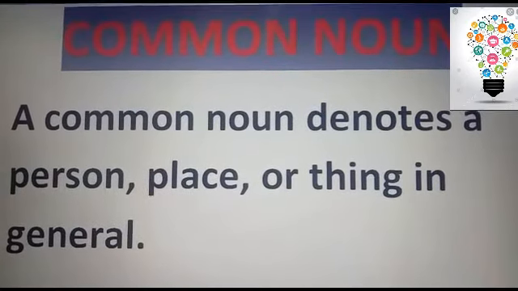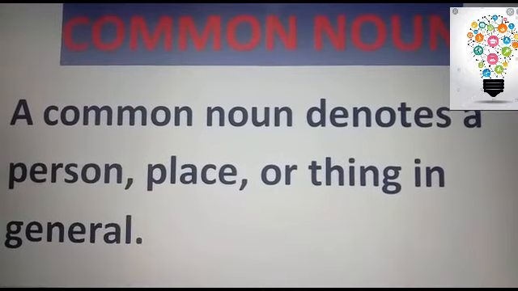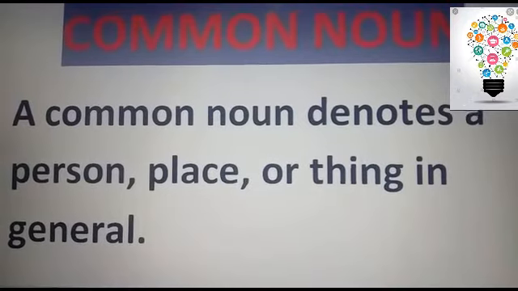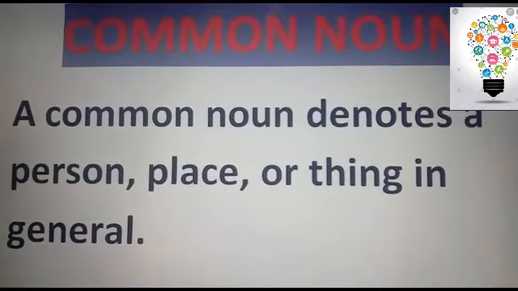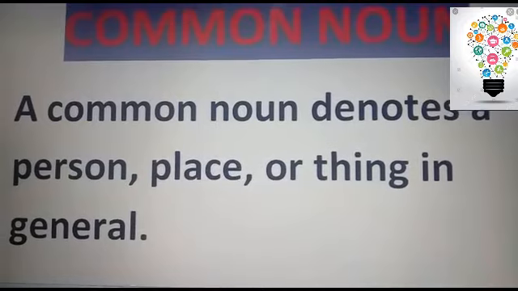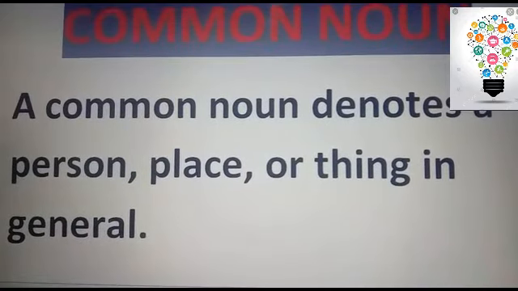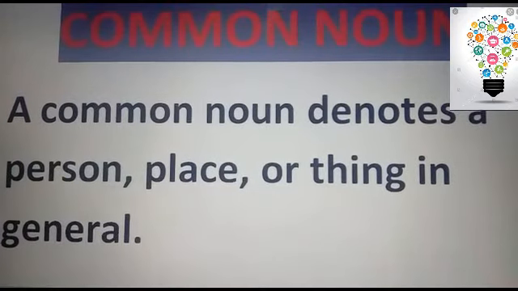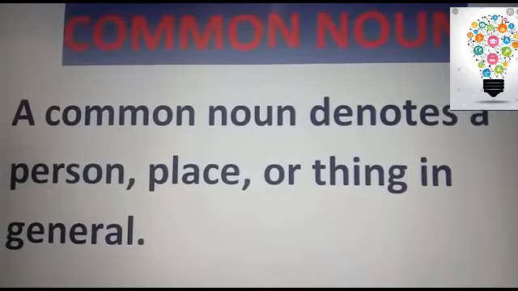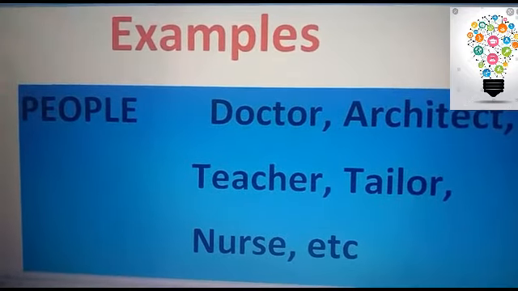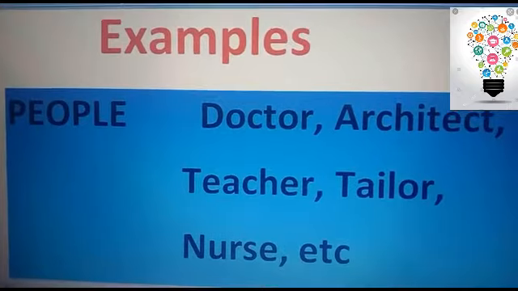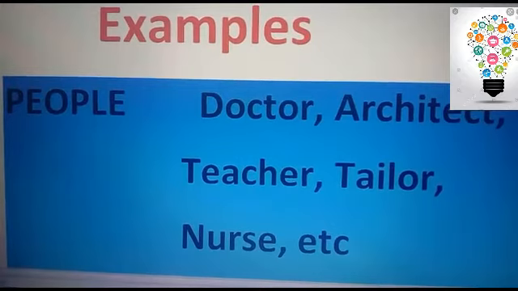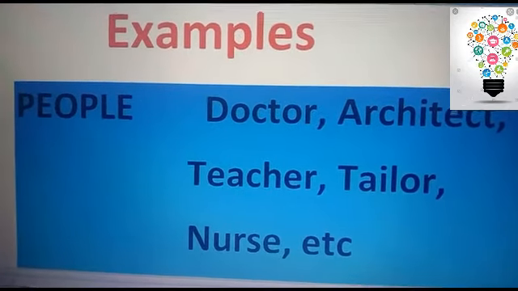For example, if you say, I met a boy outside the school, you are just saying that I met a boy. Here the boy would be a common noun. You're not specifying the name. So in common nouns, you're not specifying. It's just general. So just keep in mind that these persons, places or things are general, with no specific names. So these will be common nouns. Now again, we will categorize them into people, animals, places and objects. The difference here is only small. We are not going to give them names. Yes, you are right, we're talking about them in general.